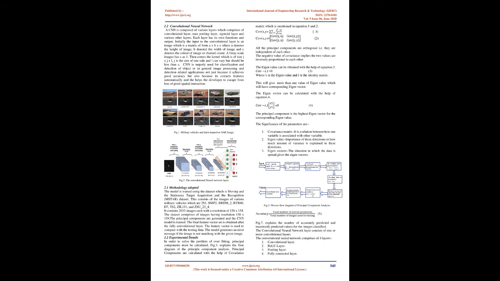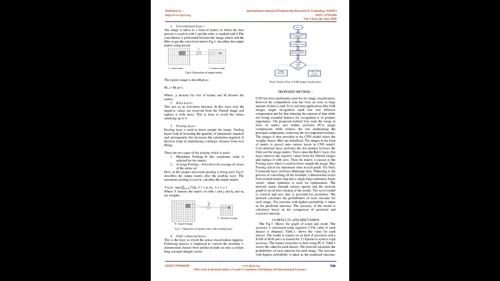2.2 Experimental details. In order to solve the problem of overfitting, principal components must be calculated. Fig.3 explains the flow diagram of the principal component analysis. Principal components are calculated with the help of the covariance matrix, which is mentioned in equations 1 and 2. Accuracy equals the number of correctly predicted images divided by the total number of images used for testing. Fig.7 explains the number of accurately predicted and incorrectly predicted values for the images classified.